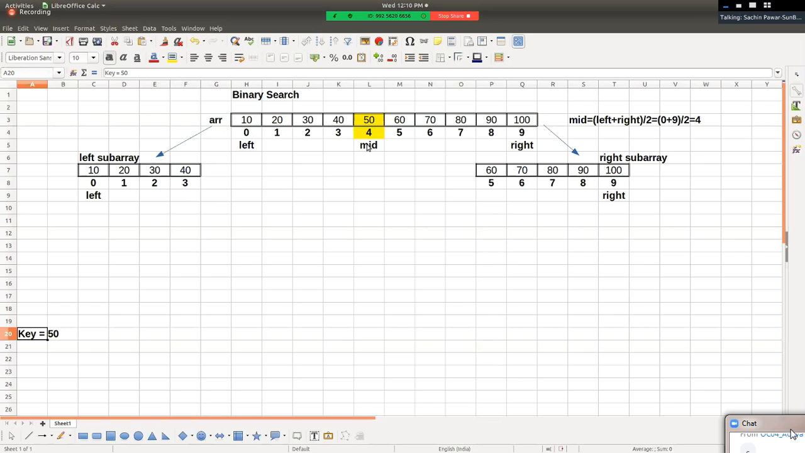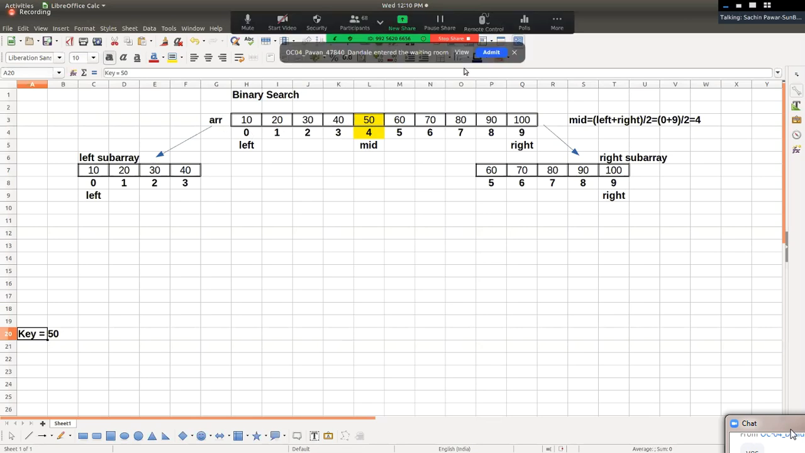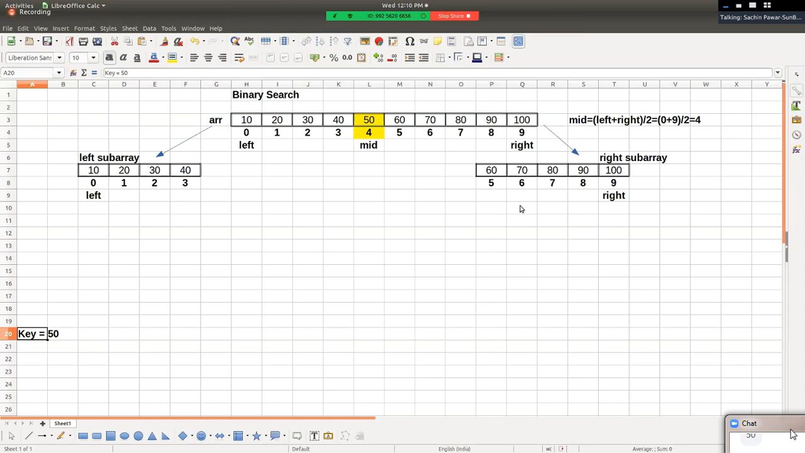What is the value of mid, guys? Reply me. We have assumed this. How is value of key 50? We are assuming this is one of the possible cases. Can the value of key be 50? Yes, value of key may be anything. Hello friends, are you getting what I'm saying? So we are just assuming right now. Let us assume the value of key as 50.